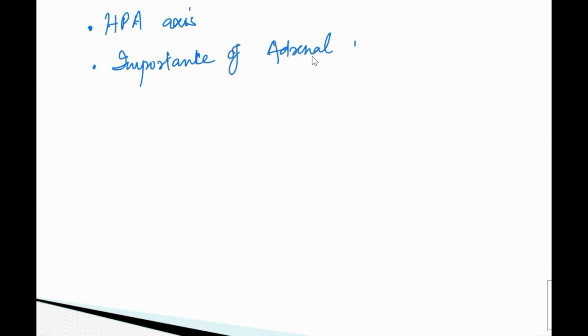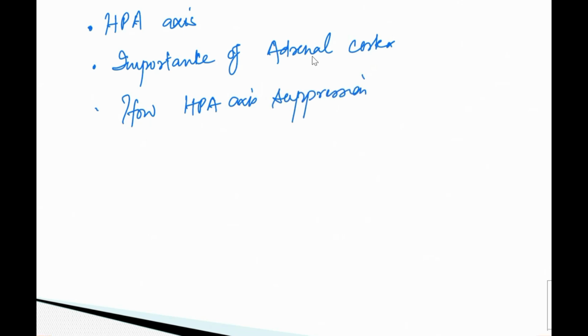So whenever you get a question on that, first you explain the HPA axis. ठीक है, ये है क्या, इसको आप पूरा एक्सपेंड करो और नेगेटिव फीडबैक आप उसको बताओ. And then you can write even the importance of adrenal cortex, why it is essential, and how this HPA axis suppression happens.